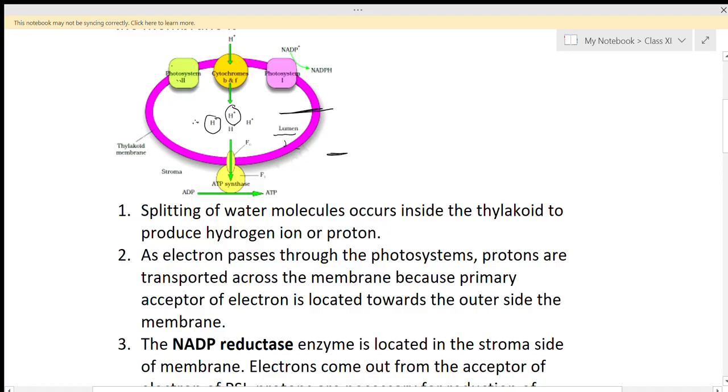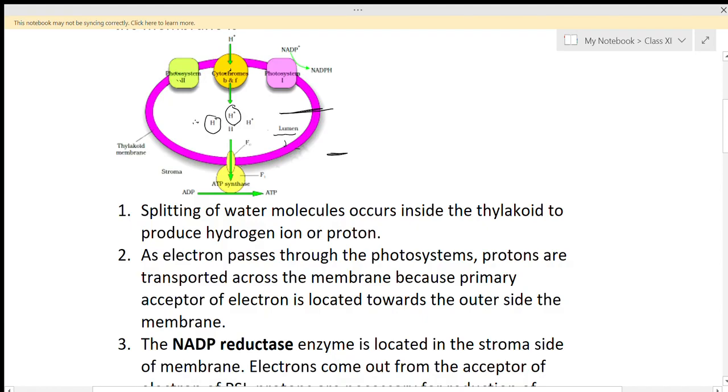Whenever the electrons are transferred, H plus ions are received by the electron transport system and passed into the lumen. So the proton gradient is high in the lumen, and from the lumen these protons have to pass into the stroma region.